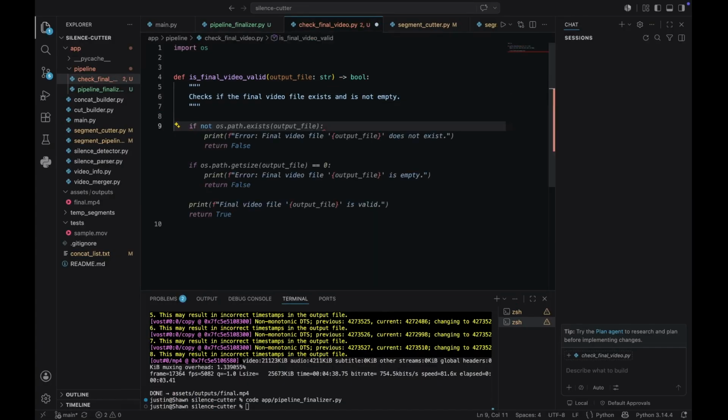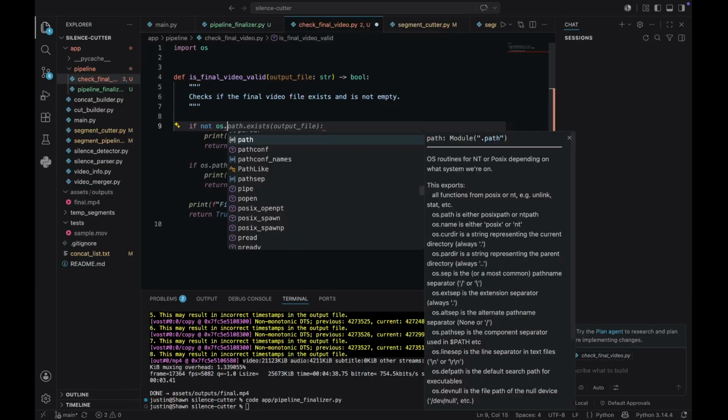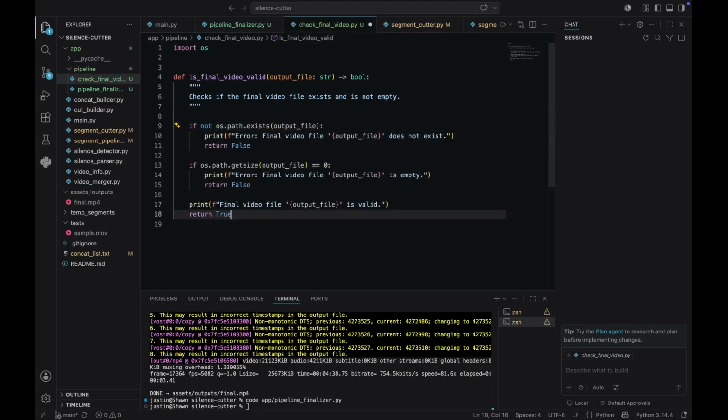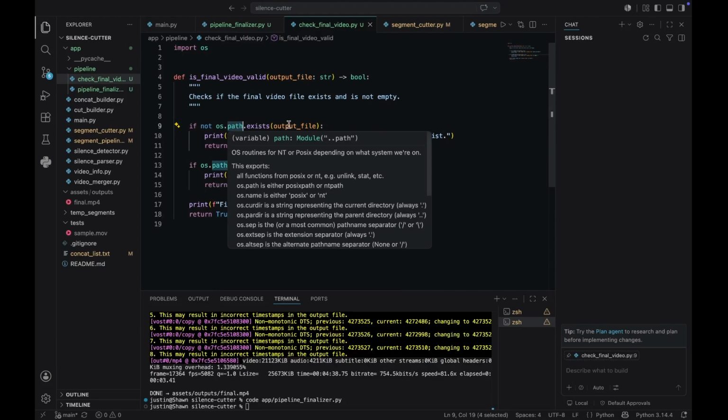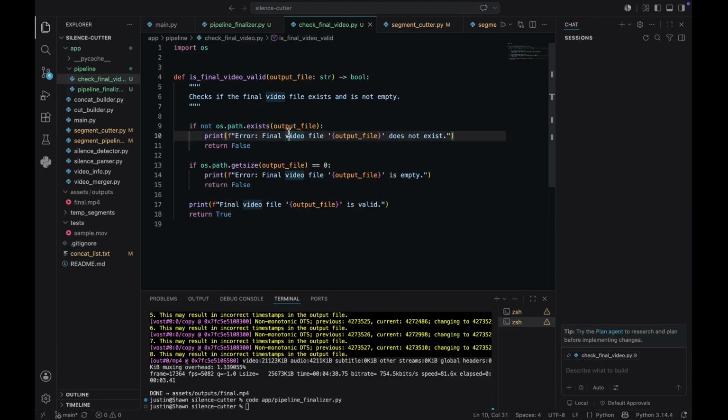So first, if not os.path.exists(output_file). Okay, so we're doing two things. We are checking if the os path exists, and we're also gonna check if the file size is not 0, because sometimes it will be corrupted. And if these two validations succeed, we're gonna print that the file video is valid.